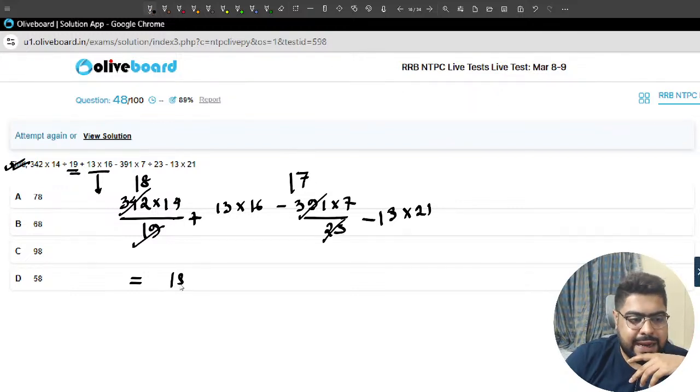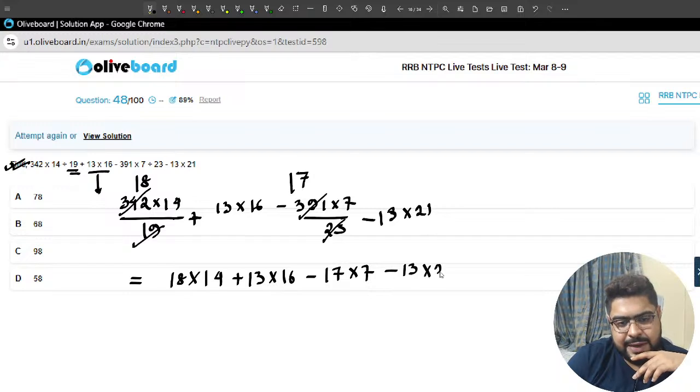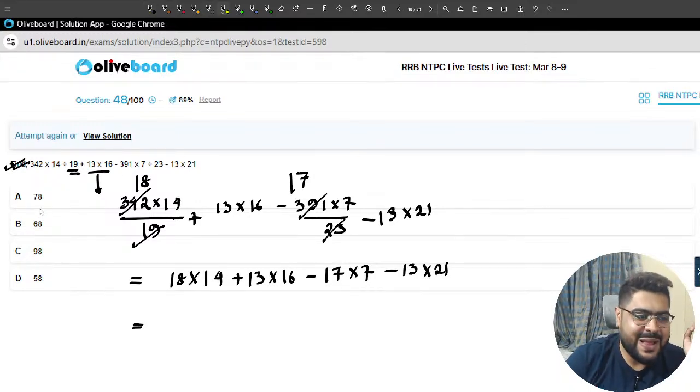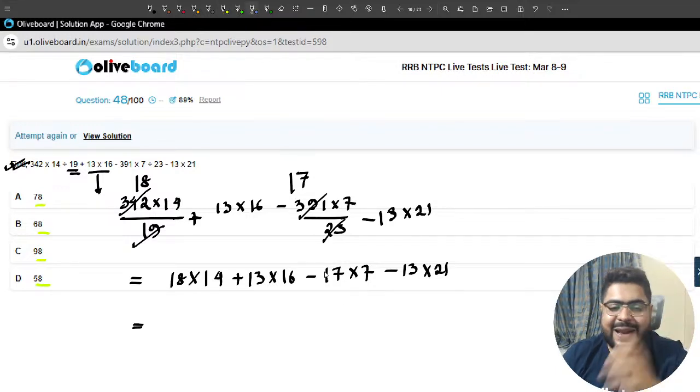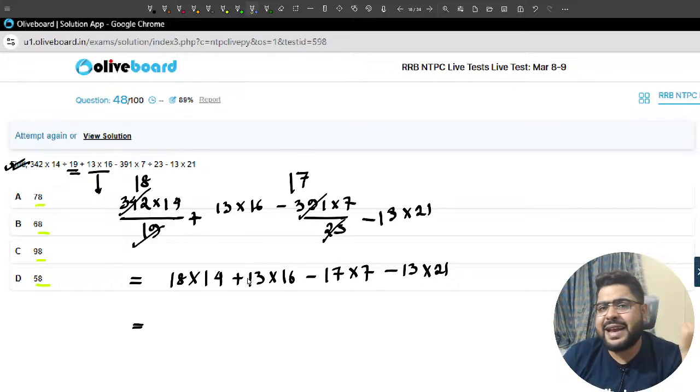So that means 18 times 14 plus 13 times 16 minus 17 times 7 minus 13 times 21. And they have played a very bad game here. You see, all the unit digits are the same, 8. So you have to calculate. You must calculate. Then we can do anything? No, nothing can be done. The most we can do is take something common.